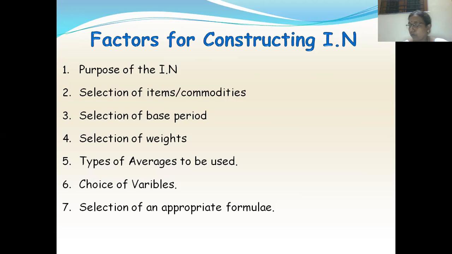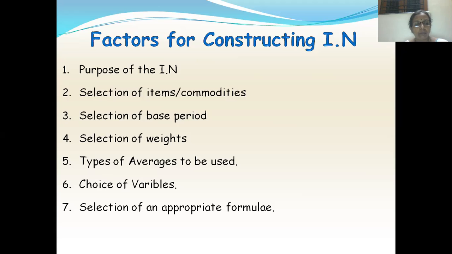The next, selection of weights. So what is that? You have to select appropriate weights for constructing an index number. So proper weight should be attached to them to take into account the relative importance in the objective of the study. Next one is types of averages to be used. So basically in constructing index number, we're using two types of averages in our study. One is arithmetic mean and another one is geometric mean.